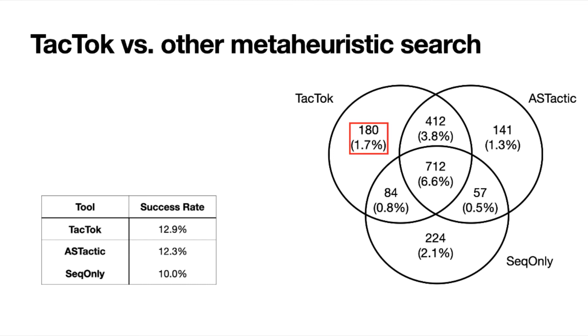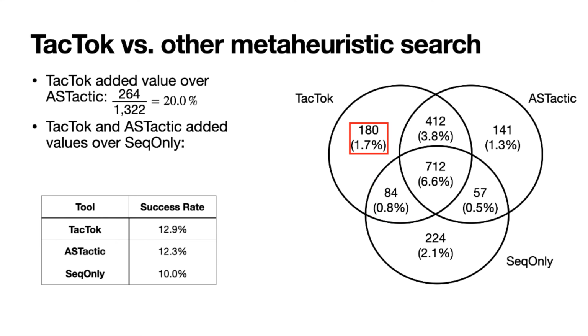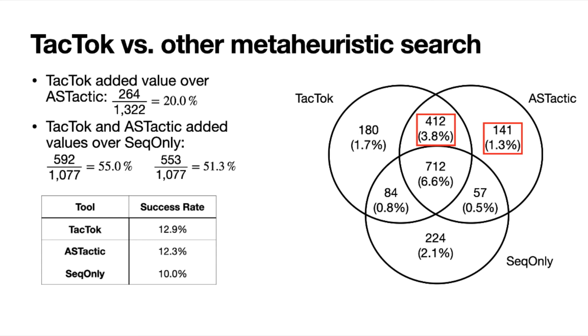We also see that TacTok is complementary to ASTactic by looking at its added value over ASTactic, which only proves 1,322 theorems total. TacTok is able to prove 264 theorems that ASTactic fails to prove, giving it an added value of 20% over ASTactic. We see that both TacTok and ASTactic outperform SeqOnly, which only proves 1,077 theorems total. TacTok is able to prove 592 theorems that SeqOnly fails to prove, giving it an added value of 55%, while ASTactic proves 553 theorems that SeqOnly fails to prove, giving it an added value of 51.3%.